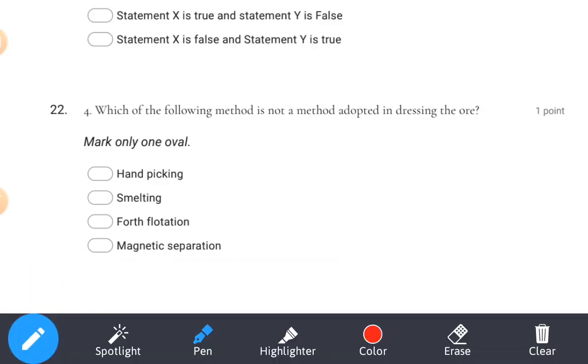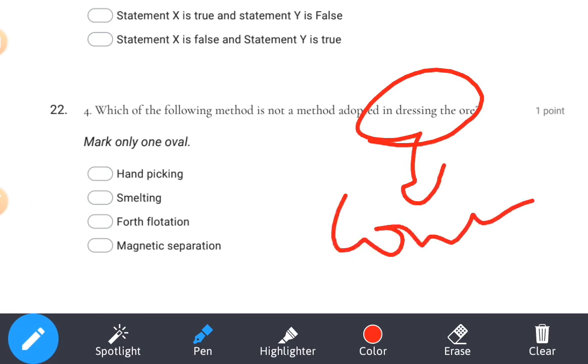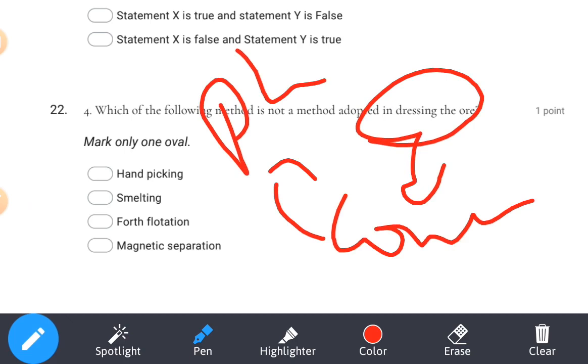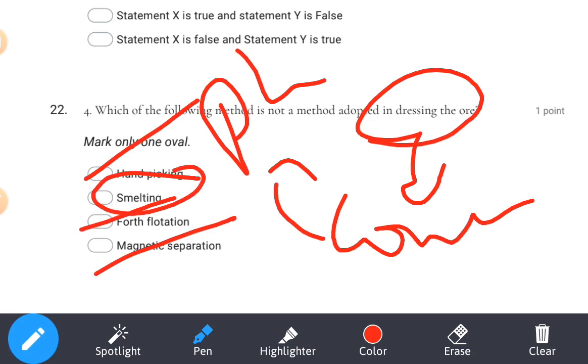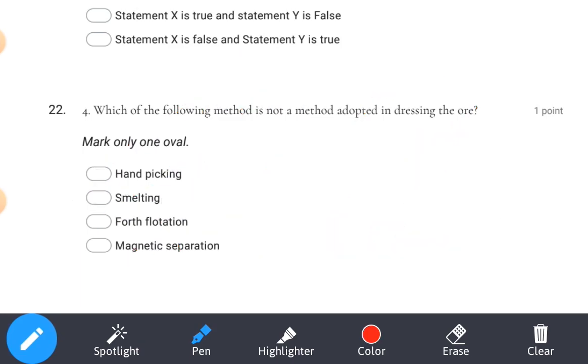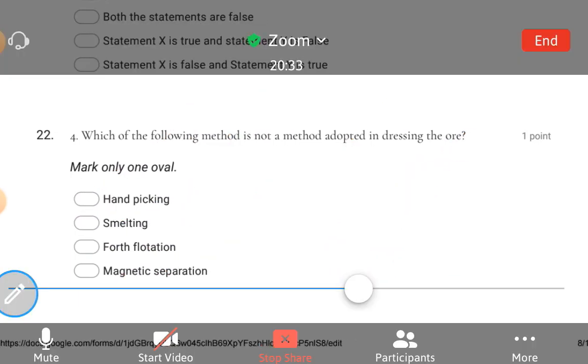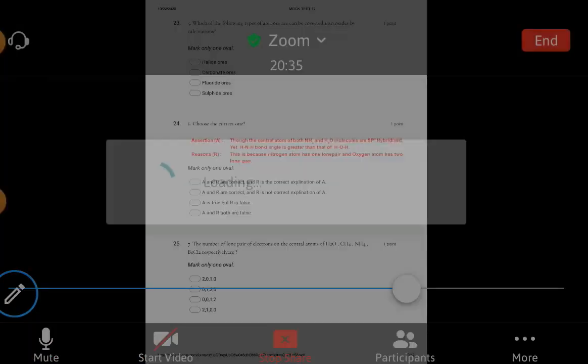Now the fourth question: which of the following methods is not adopted for dressing of ore? Dressing of ore means concentration of the ore, which depends on physical methods. Hand picking is correct, froth flotation is correct, magnetic separation is correct. Smelting is wrong. Smelting is a pyrochemical process. Option number B is our answer. Fourth question over. Let's see the fifth question.